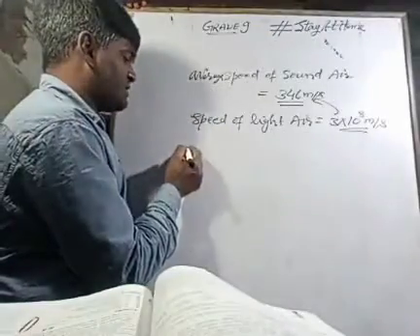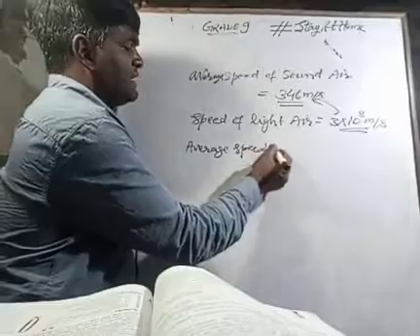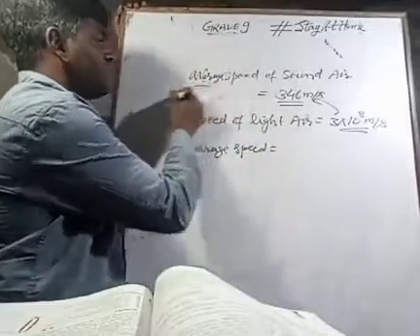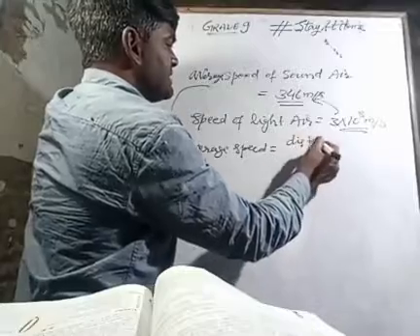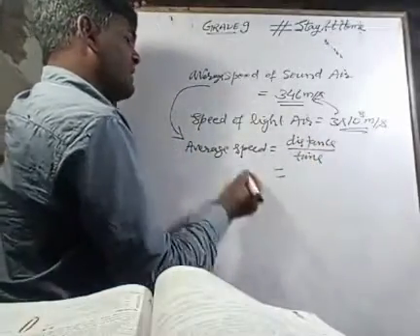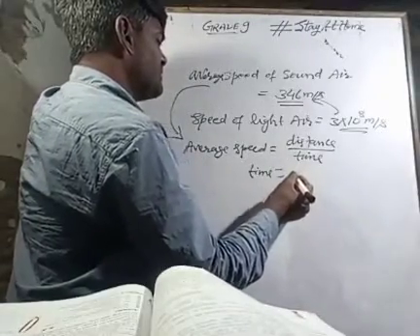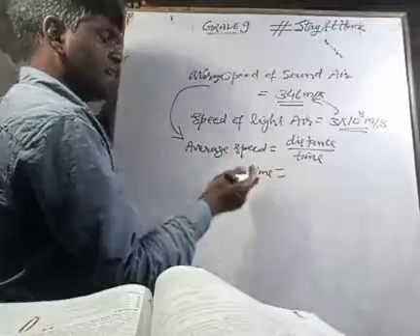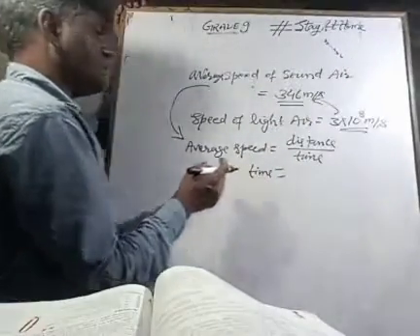So my dear student, using that average speed formula, we can write first for sound: it will be total distance divided by time taken. Hence, time can be calculated, or say you can calculate distance once again.